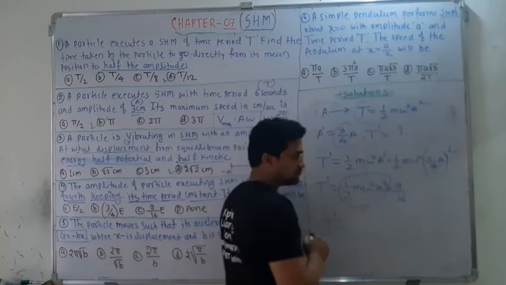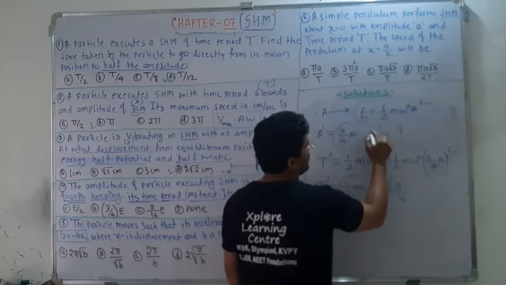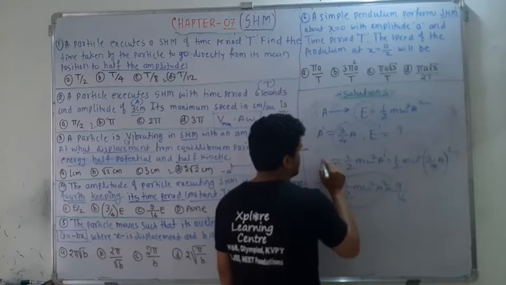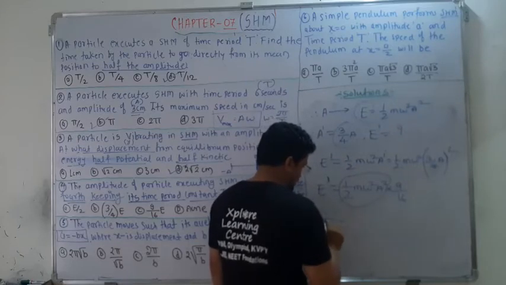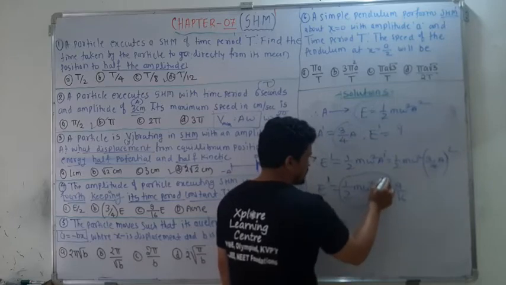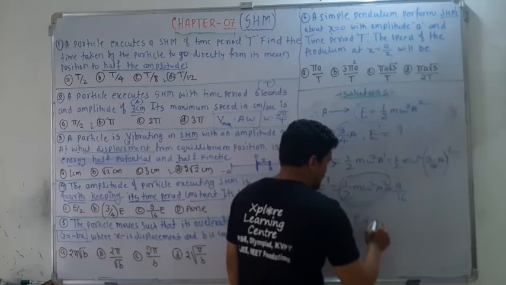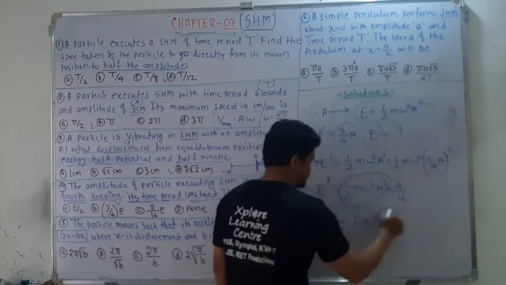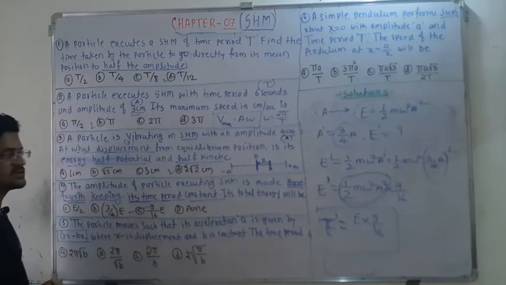It is nothing but the initial energy; instead of writing total energy, you can call it E. Therefore E dash is equal to the initial E multiplied by 9/16. So the answer is C, 9/16 E.